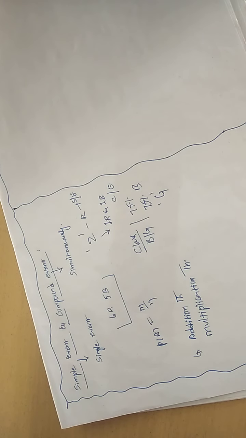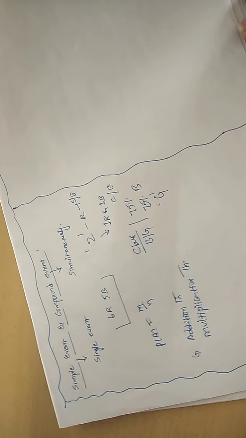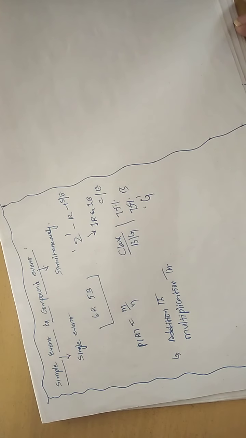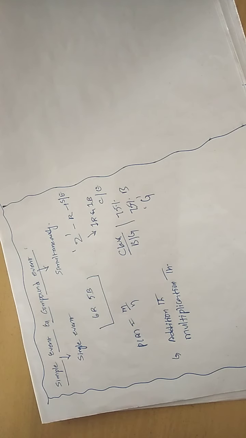Whenever the given situation is a mix of simple and compound events, these addition and multiplication theorems are going to be useful. Based upon these formulae, we are going to calculate the wanted probabilities. So that is the purpose of the addition theorem and the multiplication theorem of probability.